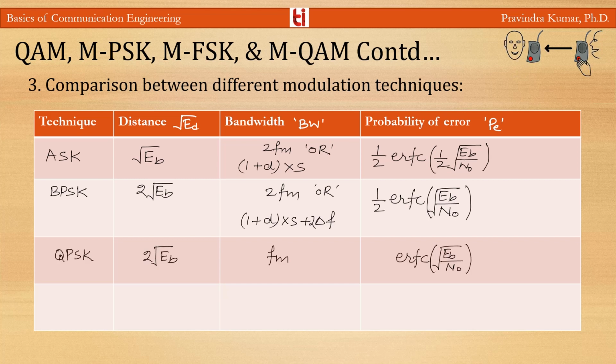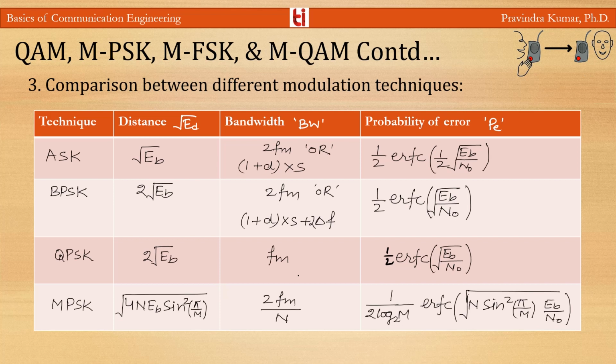For QPSK, the distance is 2 root Eb, the bandwidth is fm, and the probability of error is erfc(Eb/N0). If we are using gray coding, then the probability of error for QPSK and BPSK will be the same, 1/2 erfc(root(Eb/N0)).